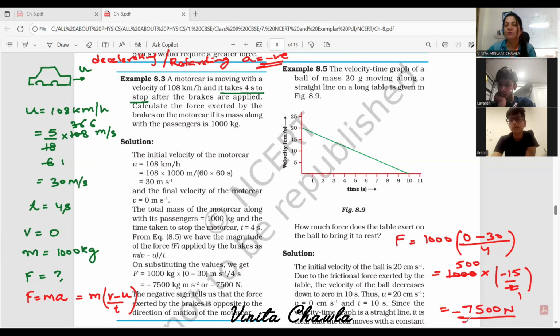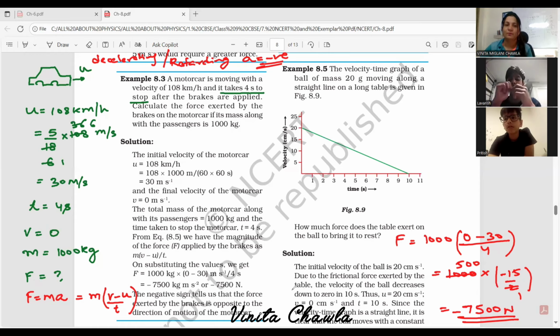Why is the sign negative? Because it's decelerating. Because this force is opposing the motion of the car. This force is against the direction of motion. This force is against the direction in which the car is moving. So therefore, we have a negative sign here. Whenever acceleration is negative, we'll get a force that is negative.